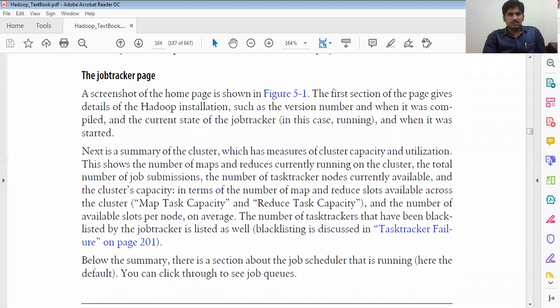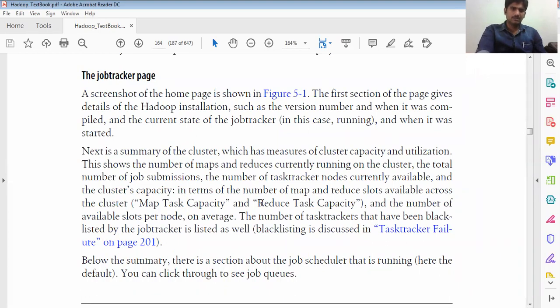This shows the number of maps and reduces currently running on the cluster, the total number of job submissions, the number of task tracker nodes currently available, and the cluster capacity in terms of the number of map and reduce slots available across the cluster.